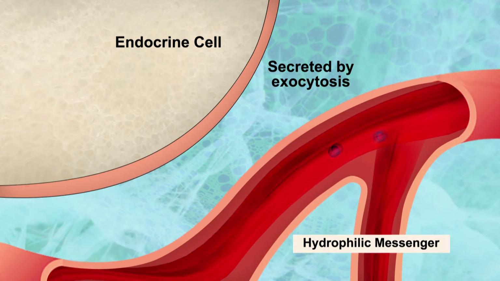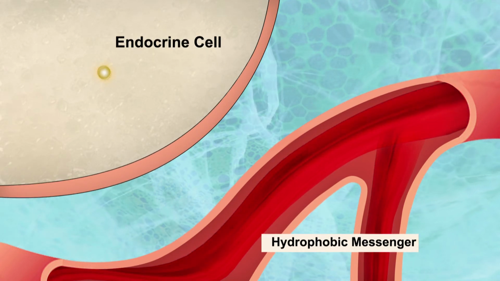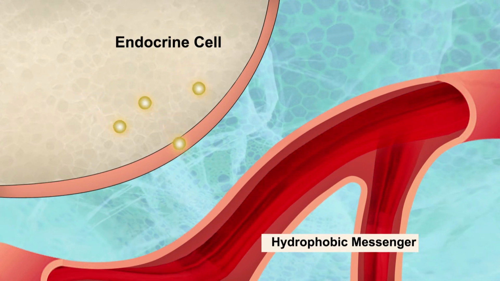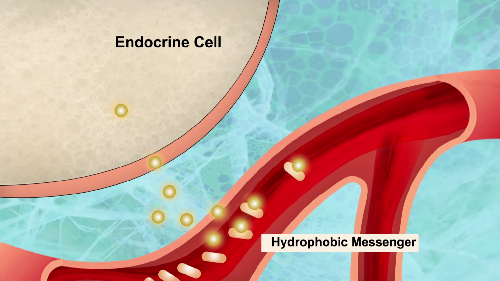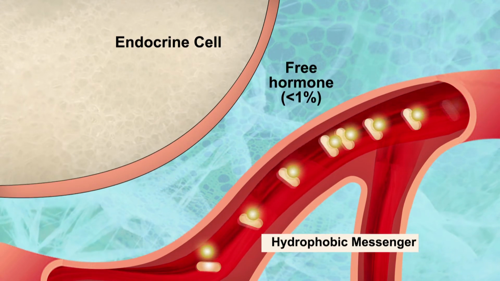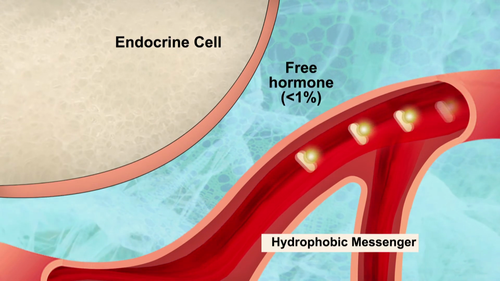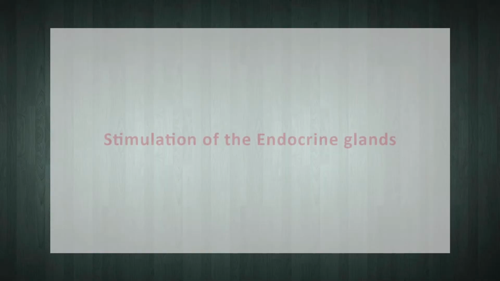The hormones enter the interstitial fluid and then into the bloodstream, which finally carries them to the cells throughout the body. The hormones, like neurotransmitters, exert their effects by binding to specific receptors present on the target cells. Dear students, let's now discuss the stimulation of the endocrine glands.